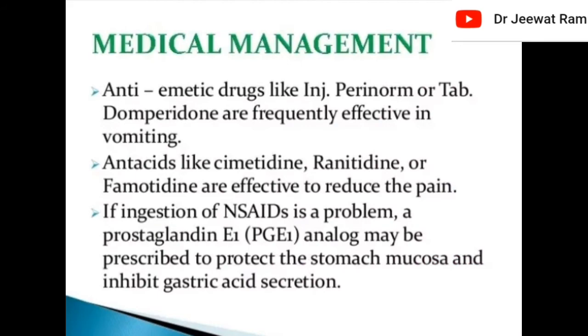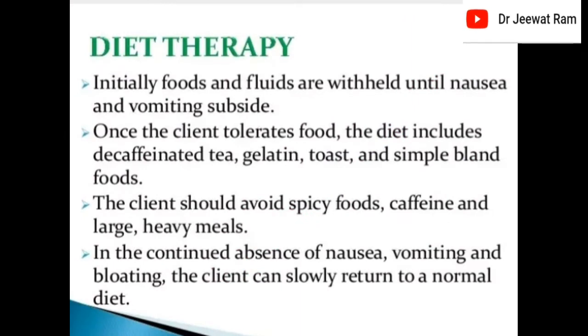Medical management. Anti-emetic drugs like injection Perinorm or tablet domperidone are frequently effective for vomiting. Antacids like cimetidine, ranitidine, or famotidine are effective to reduce the pain. If ingestion of NSAIDs is a problem, a prostaglandin E1 analog may be prescribed to protect the stomach mucosa and inhibit gastric acid secretion.